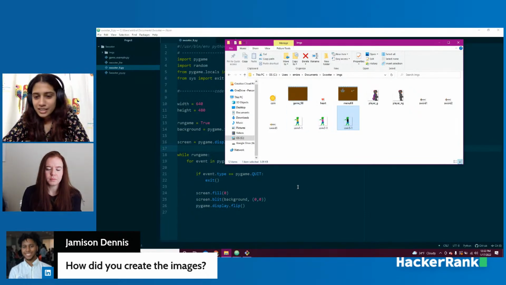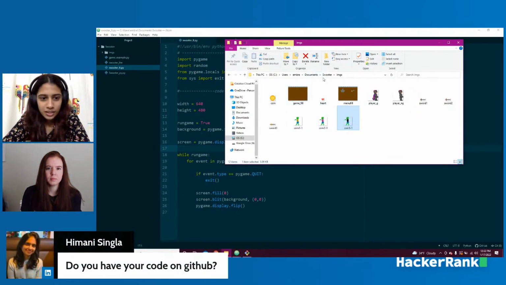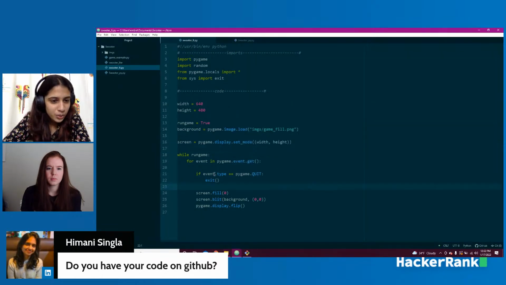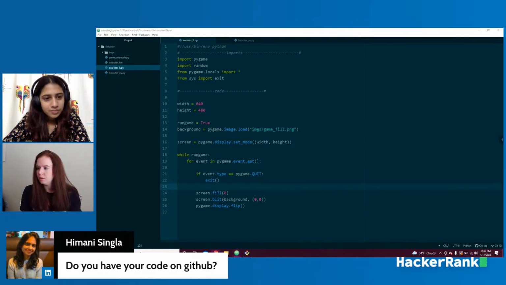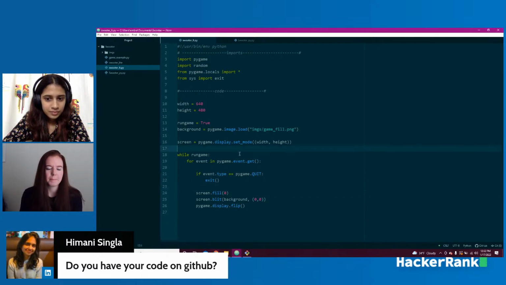Cool. So we have another question from Himani, and she says, do you have your code on GitHub? Is this something they can find? I don't remember if I put it on GitHub. I can check and I can make sure it's out there. I am MEK on GitHub, EMMIKAY. It might be. I can make sure to put it out there if it's not. Awesome.